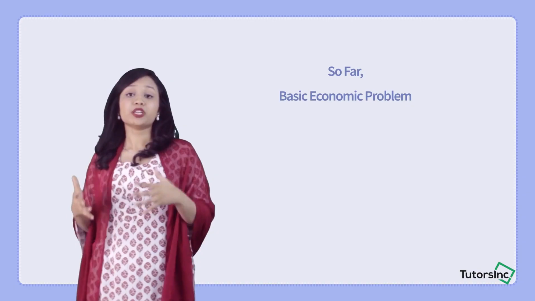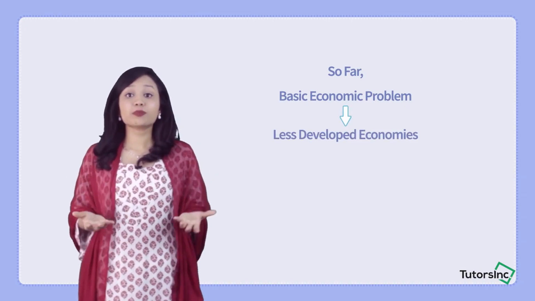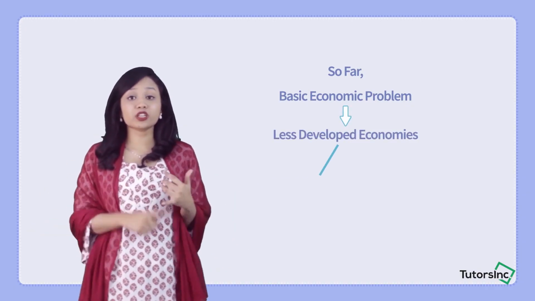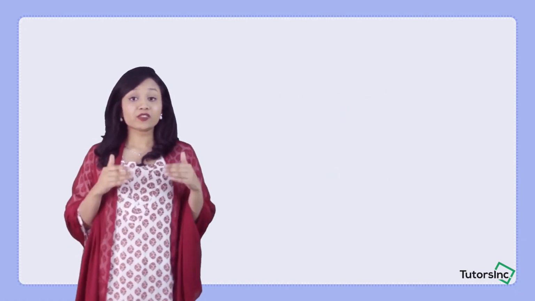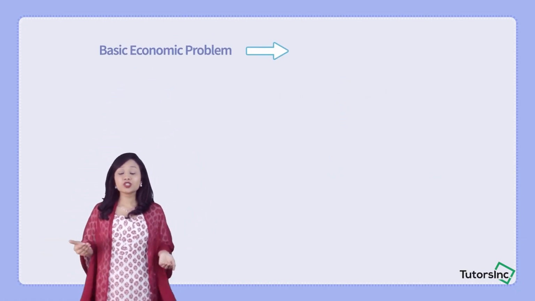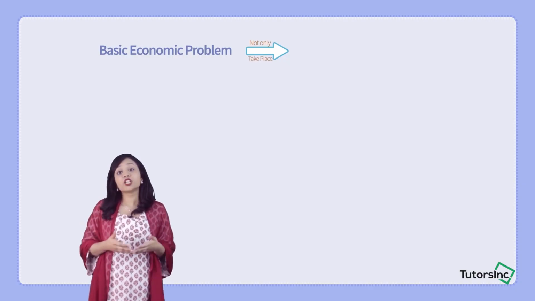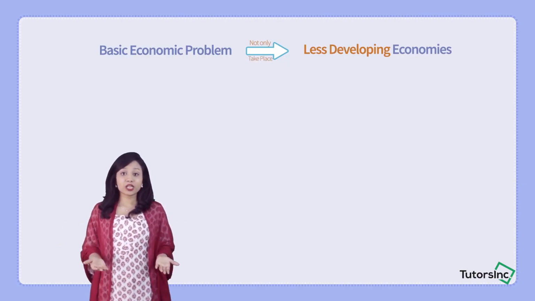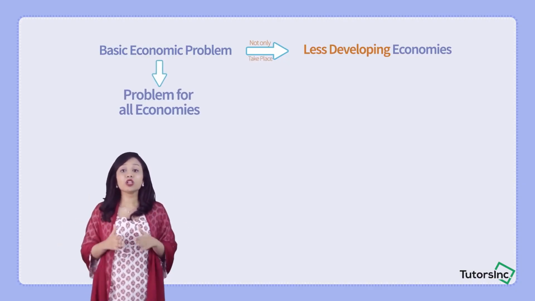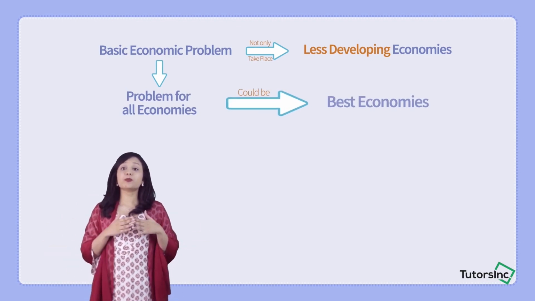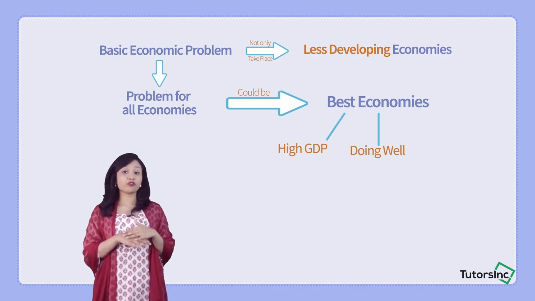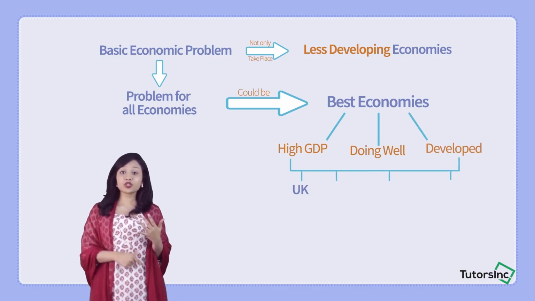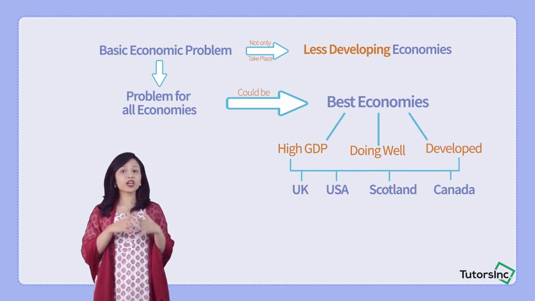So far we've talked about the basic economic problem in terms of less developed economies, right? We've talked about Afghanistan, we've talked about Africa, but it is also vital for us to understand that this basic economic problem does not only comprise the lower or less developed economies. It is a problem in all of the economies around the world. It could be the best of economies with a very high GDP, who are doing really well, who are very developed. Say for example, UK, USA, Scotland, Canada, and all that.